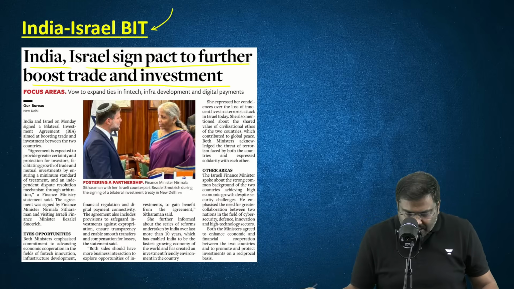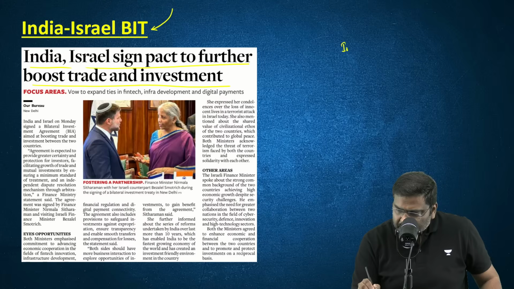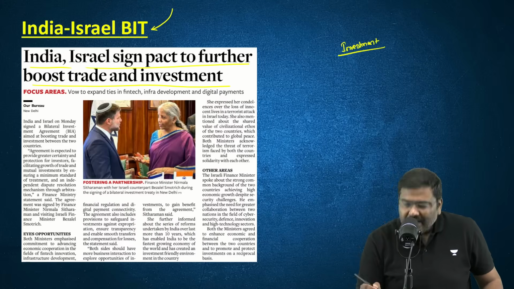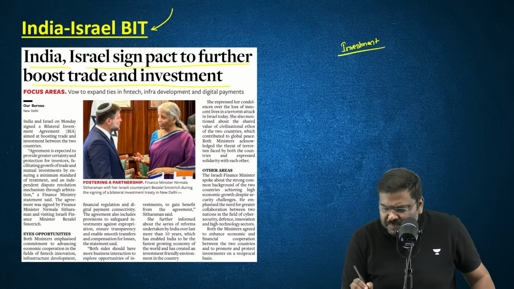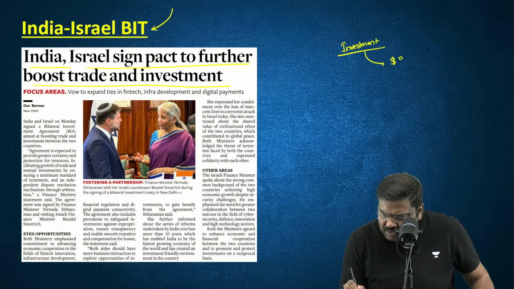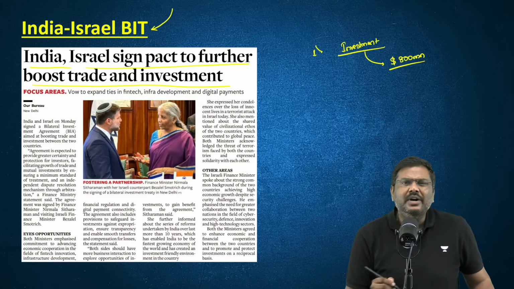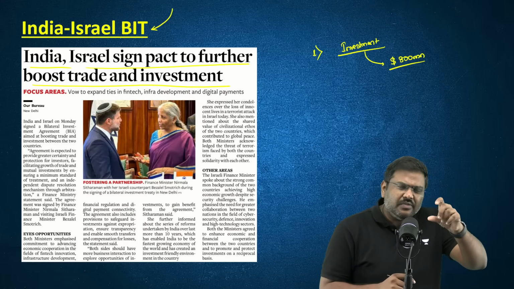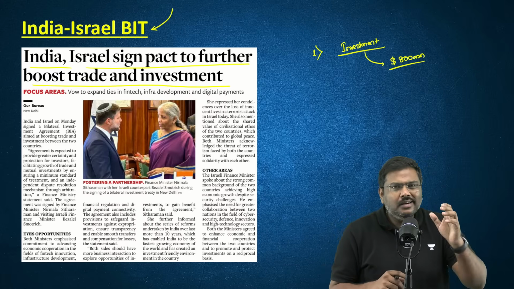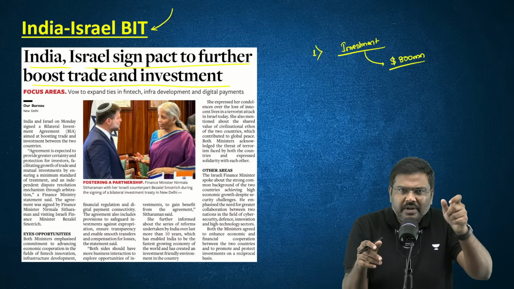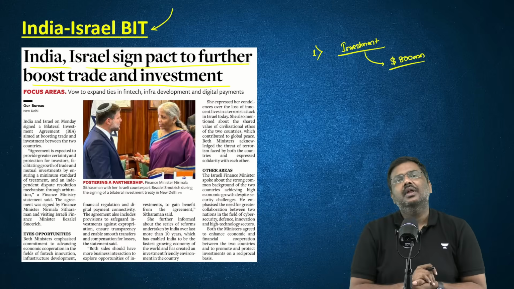But beyond this, the total bilateral investment is around $800 million. This is basically point number one. What I've done is given you factual information regarding trade and investment between India and Israel.